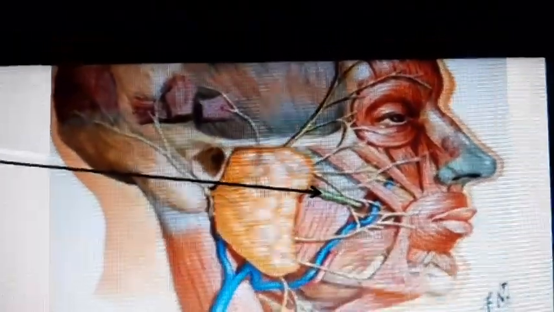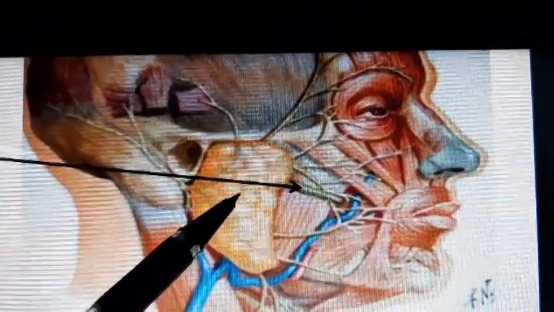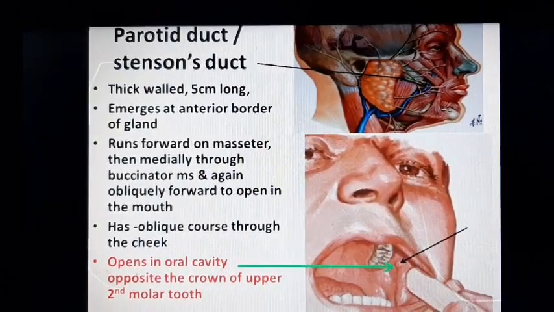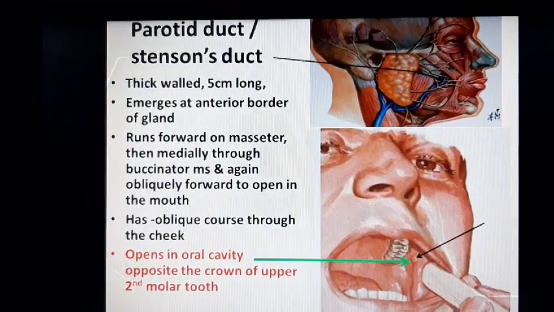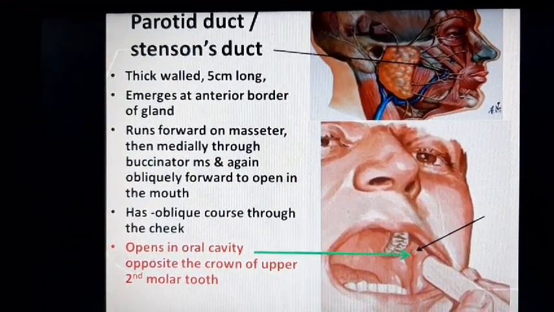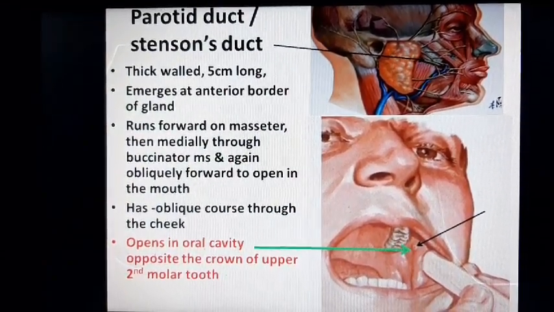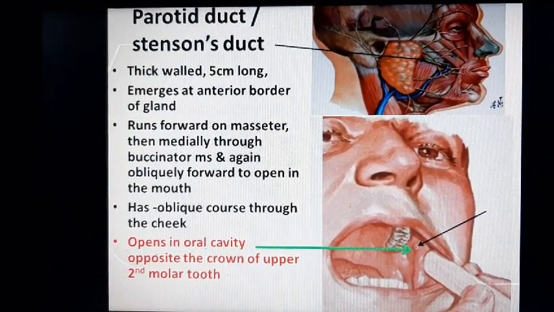You can see this is the parotid gland and this is the parotid duct. It is a thick walled duct. Its length is 5 centimeter. It emerges at the anterior border of the gland.